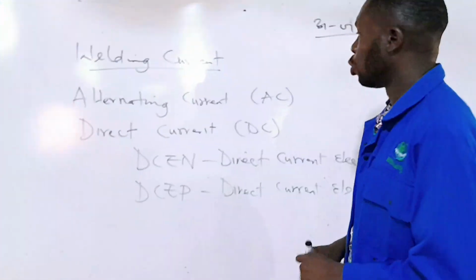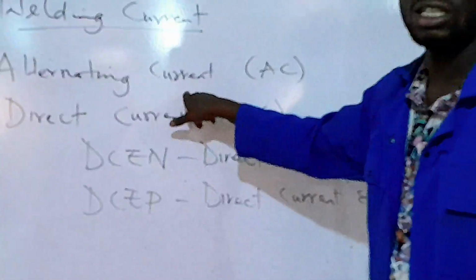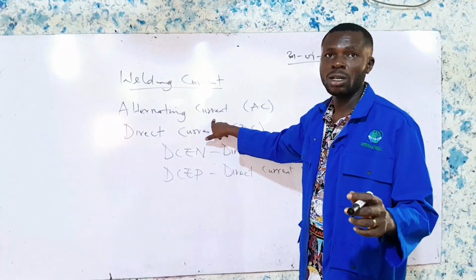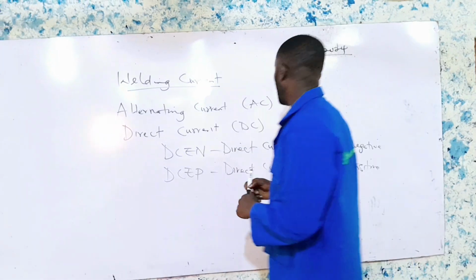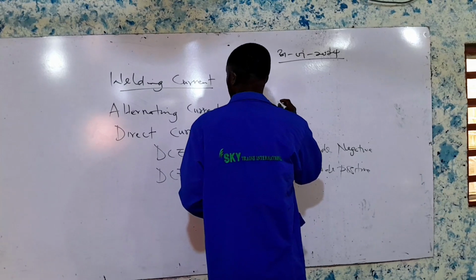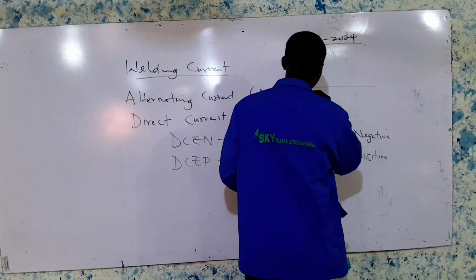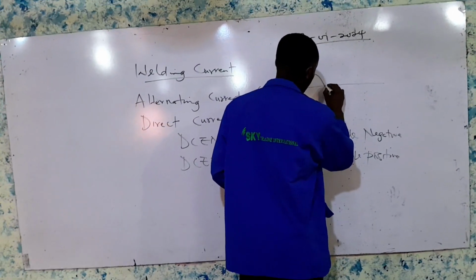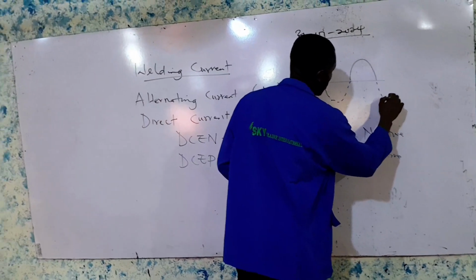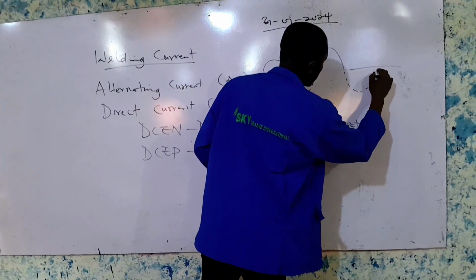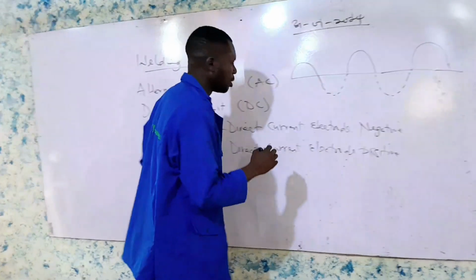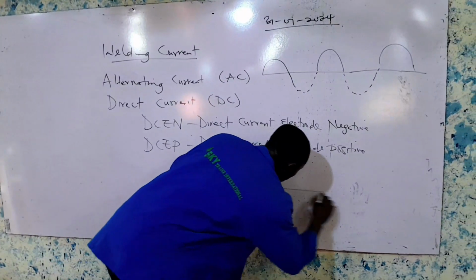And of course, you know that one of the characteristics of the AC current is that its pattern of flow is sinusoidal, meaning it is pulsating. On the wave diagram of the AC current, you have the current in this manner. Then for the wave diagram of the DC current, you have the current in this manner.